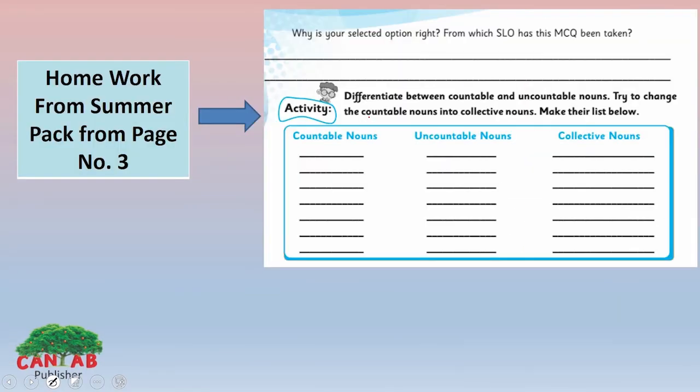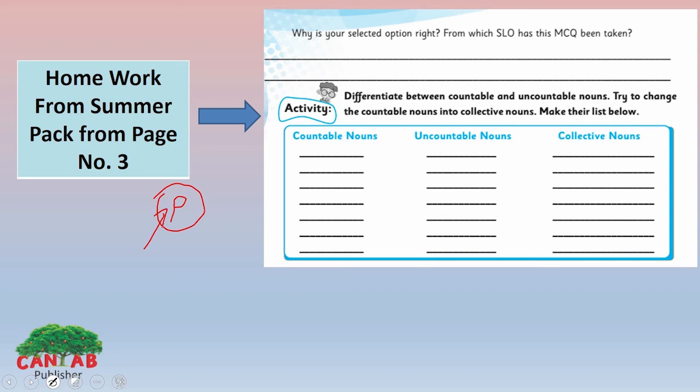This is also your homework of countable nouns, uncountable nouns and collective nouns from summer pack, page number 3. Dear student, I want you to underline all the nouns we discussed in your unit number 2. You have to read the unit and underline all the types of noun which we discussed today in it and just write on it in abbreviation form. If you underline a proper noun, just write the P on it. We discussed abbreviation form in our previous lesson.